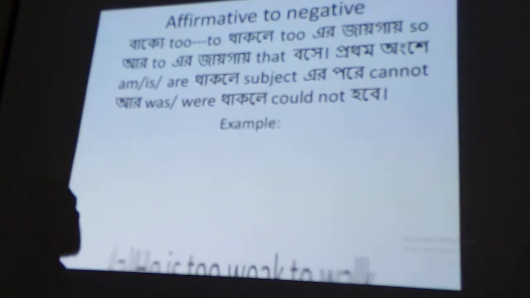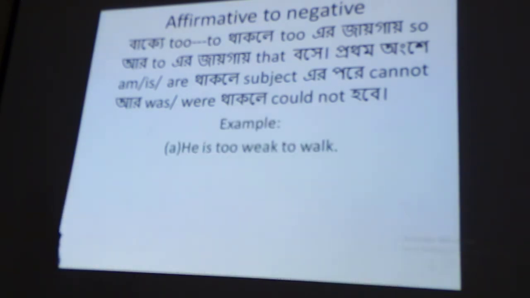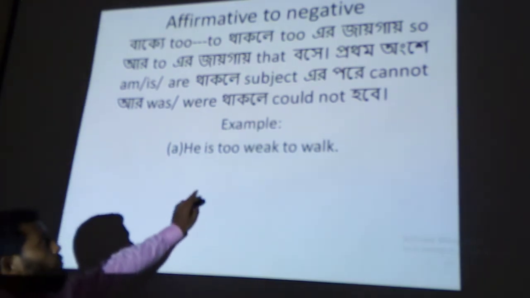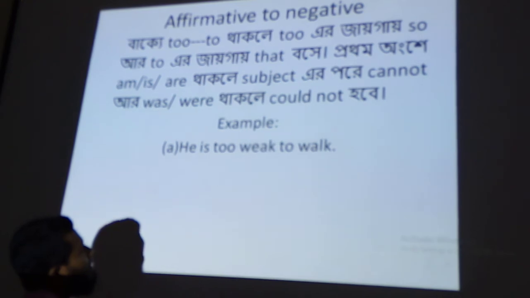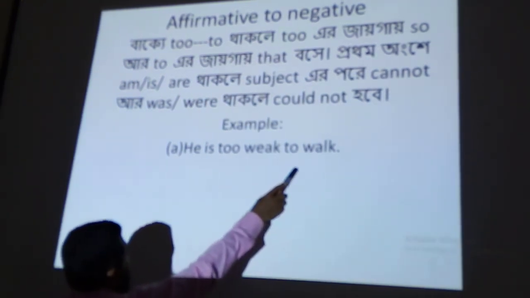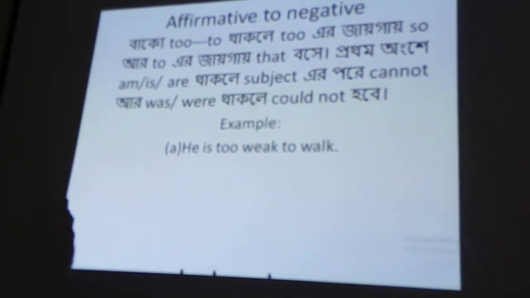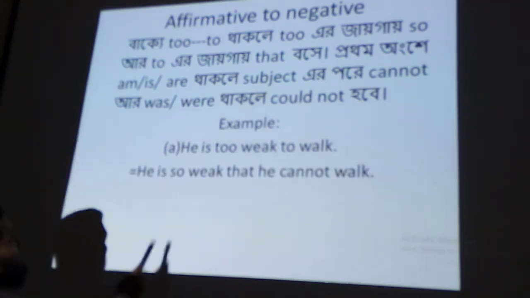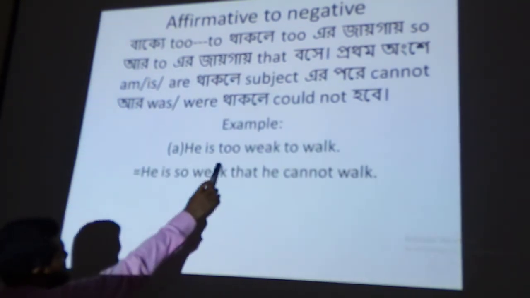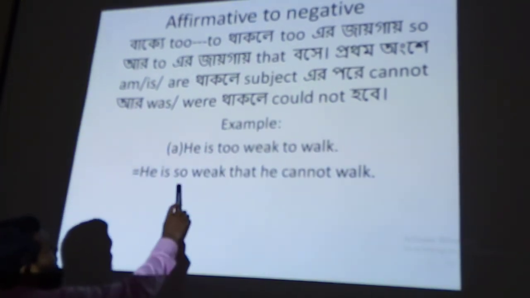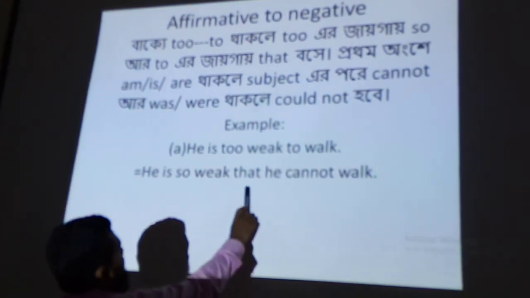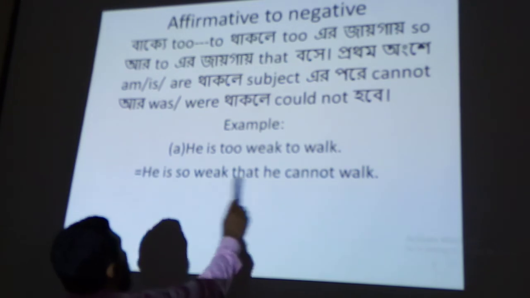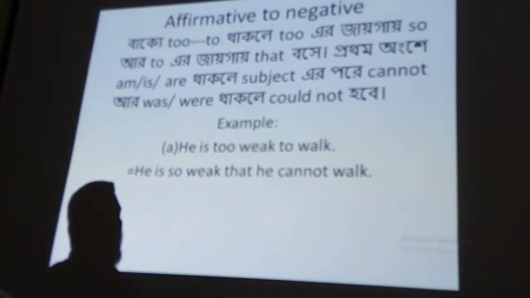Look, we can give an example and try to solve this. He is too weak to walk. Look, there is "too" and "to." I have written "he is so weak that," adjective "weak." At the place of "to" I have written "that." Then the subject "he."